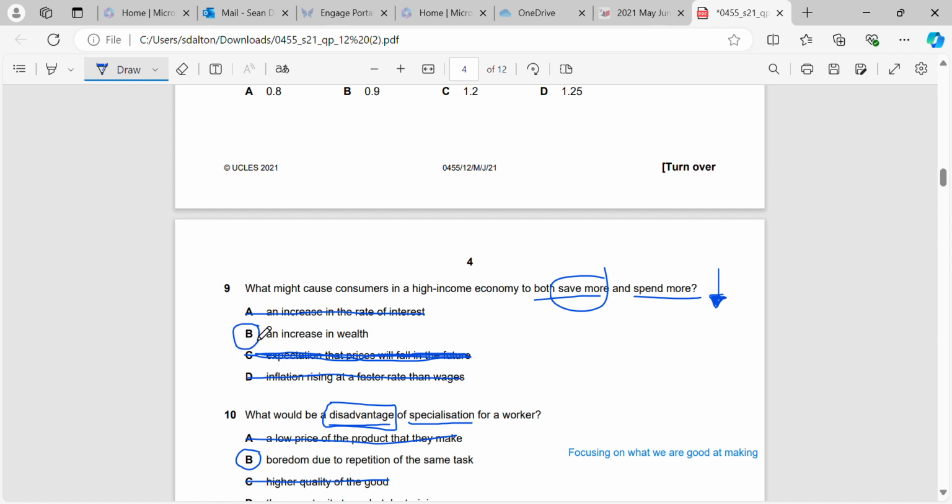But if they have an increase in wealth, they will be able to save more money because they have more money, and they will be able to spend more money because they have more money also. So remember, wealth is not just their salary or their wages, it's the value of all their assets. And the richer people become, the more money they save and the more they can spend compared to when they were poor.